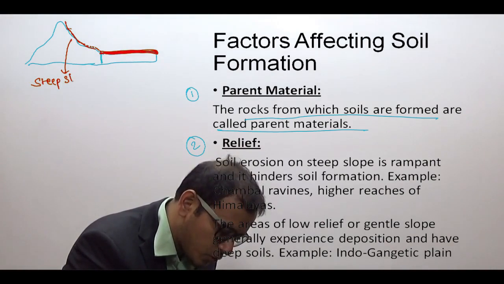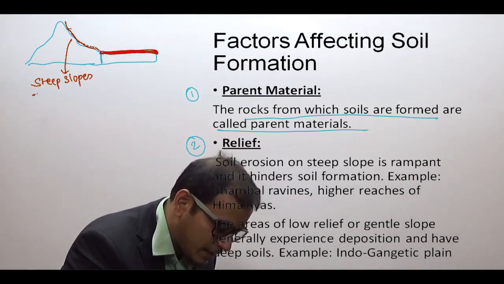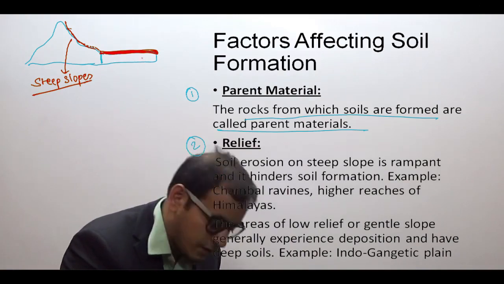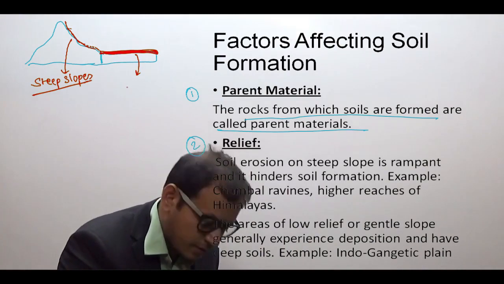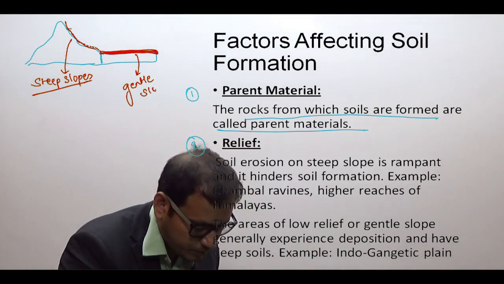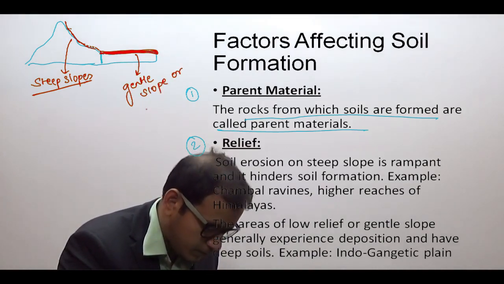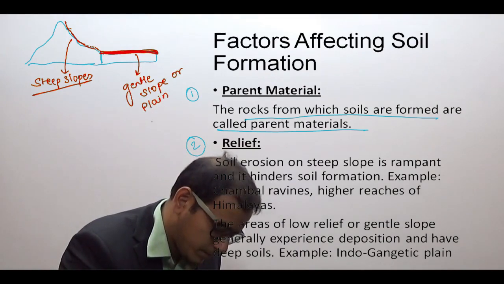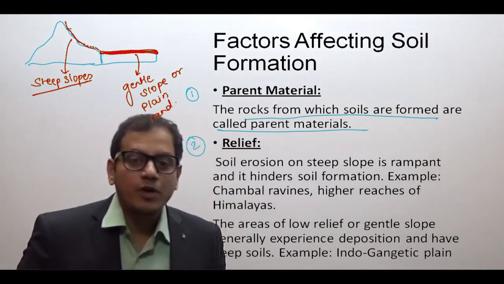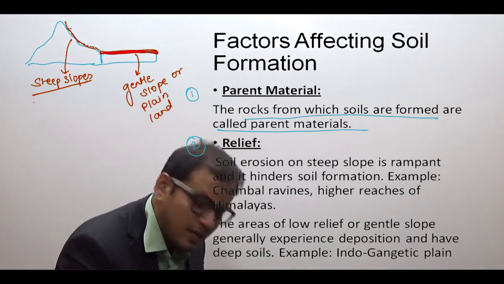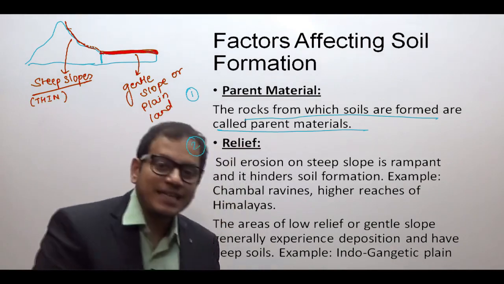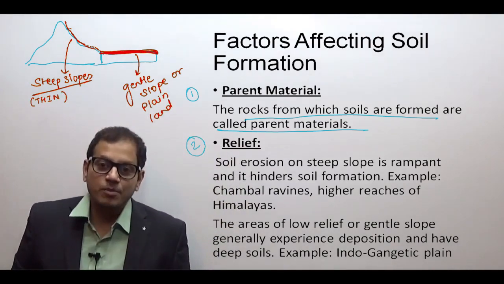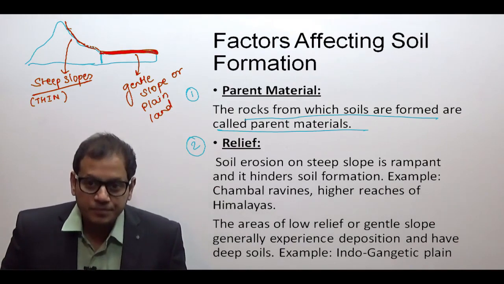On steep slopes, there will be a thin layer of the soil, not a very well developed soil, while there will be a proper thick layer, deep soil on the gentle slopes or on the plain land. And this is what we know by relief. यहाँ पे the soil will not be properly developed. There will be a thin layer of the soil. यहाँ पे there will be exactly the opposite. On the gentle slope, there will be a thick layer of the soil.